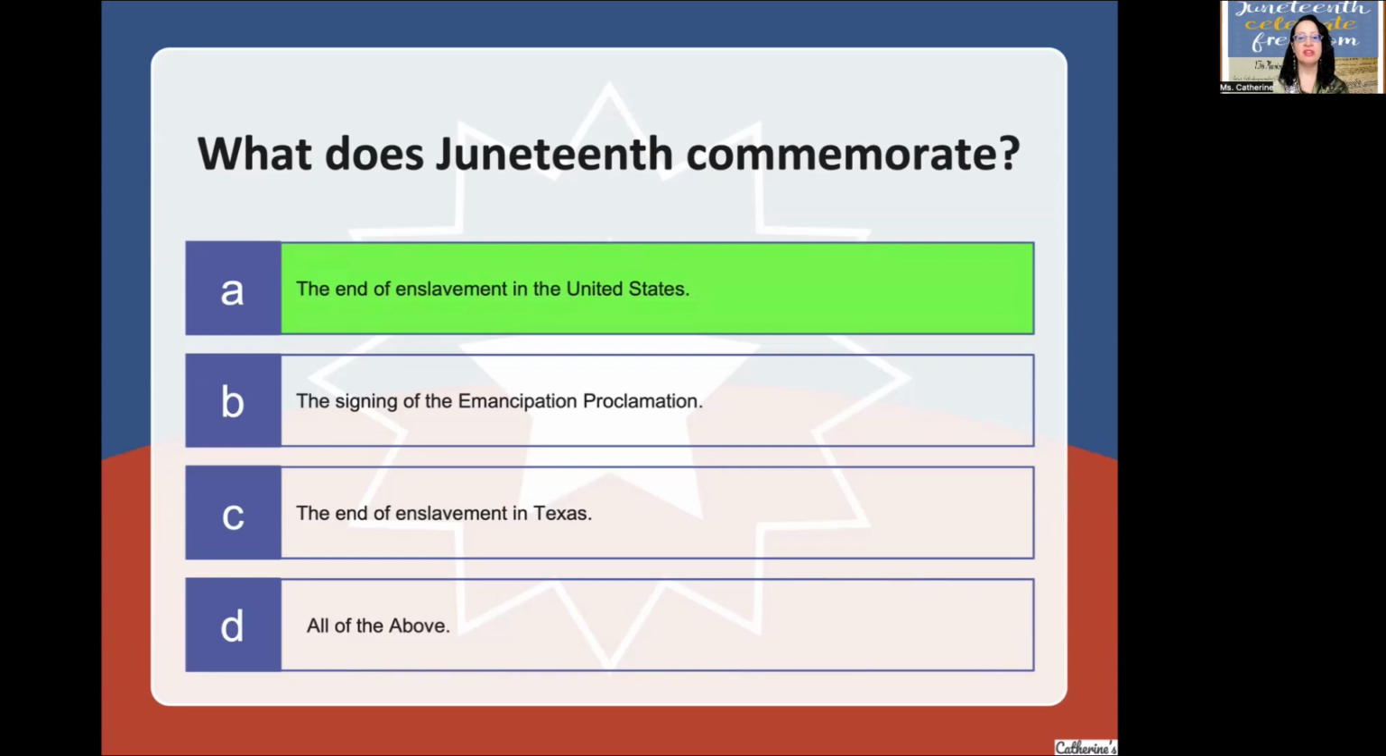So if we say the end of enslavement in Texas, that would be wrong. The reason why that would be wrong is because that is the last state that ended the enslavement in the United States. If I say the end of enslavement in Texas, then that would mean only Texas, okay? So the end of enslavement in the United States, and Texas was the last state for that to be the end. Trick question, okay?